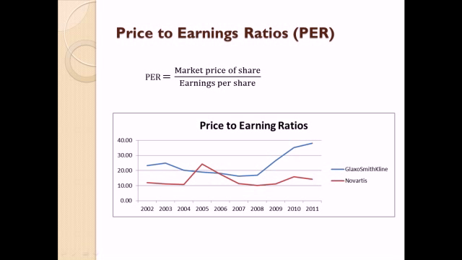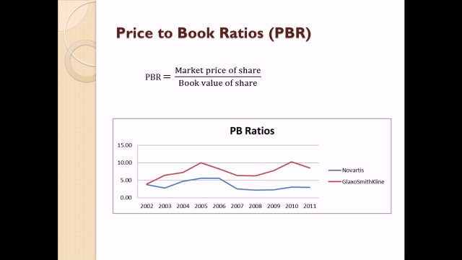PE for Novartis started increasing since 2003 when the company started distributing dividend on yearly basis, resulting in increased share price in market. In 2008 and 2009, PE ratio decreased because of global slowdown but increased in 2010 onwards. Next, we will be looking at the price to book ratios.